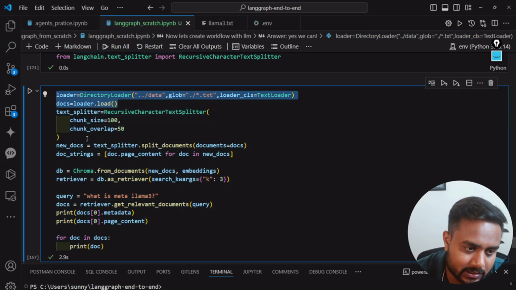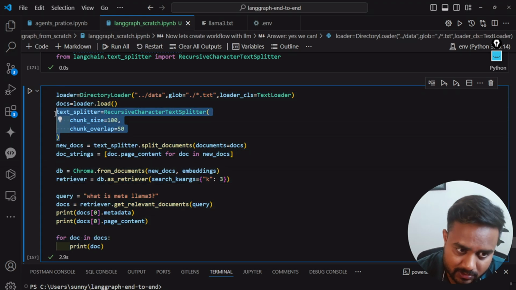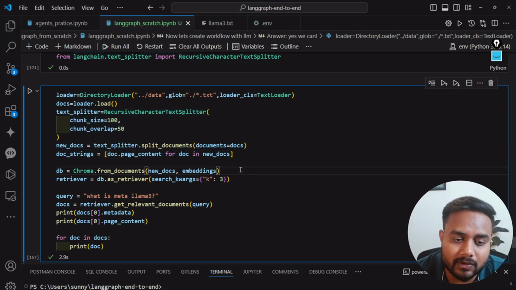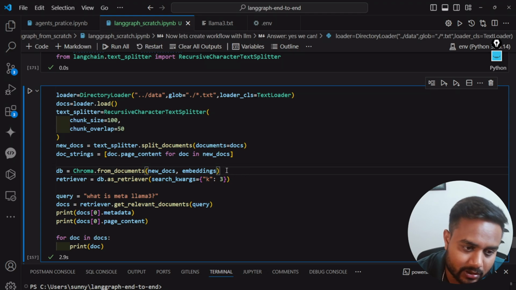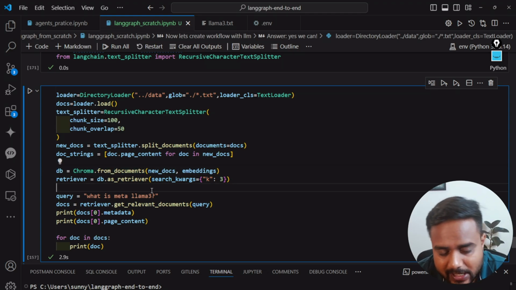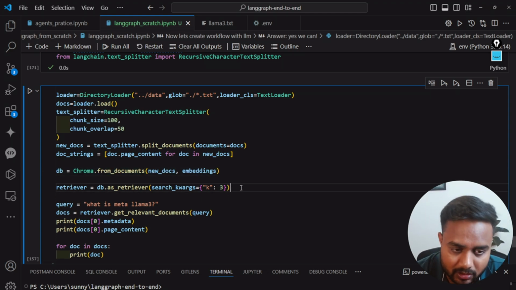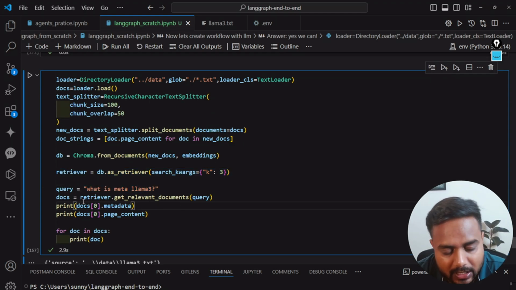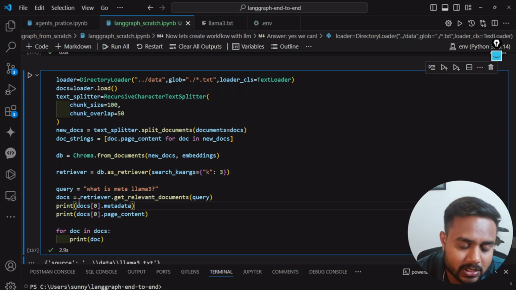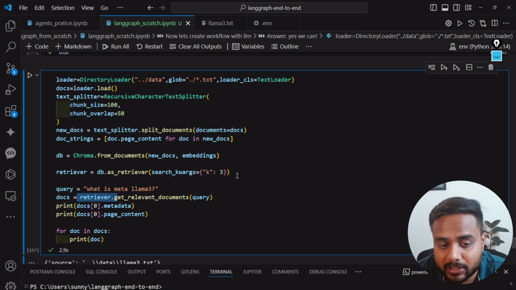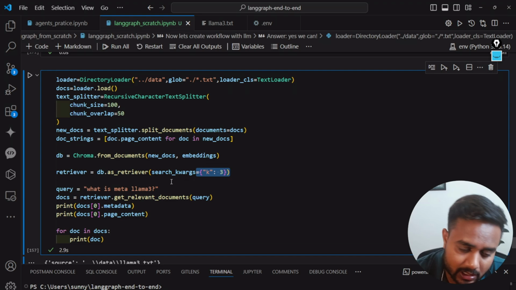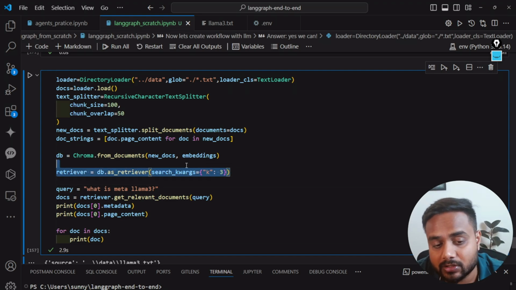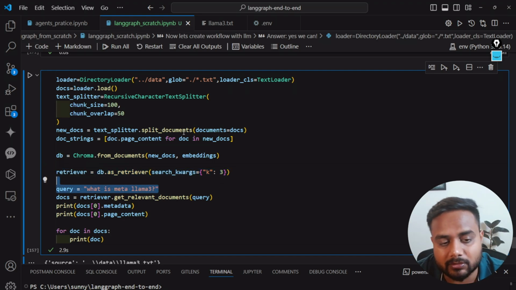First I'm loading the data, then converting it to chunks, then storing it inside the database. After chunking, here is the database, and then finally I'm going to create a retriever on top of it. So this is my retriever. Now whenever I ask a question, I'll get my relevant answer. How many relevant answers, tell me. Here I am mentioning the value k is equal to 3, so I will get the top 3 relevant answers from the database.